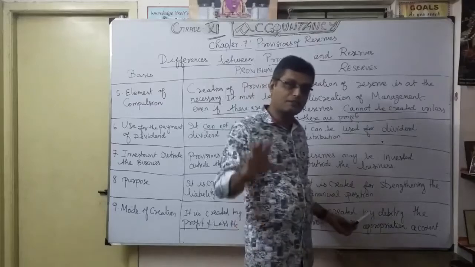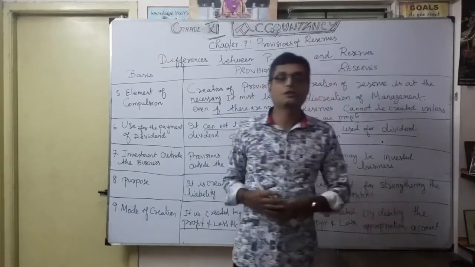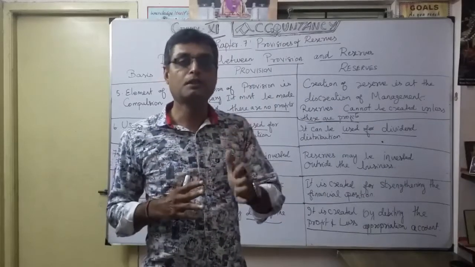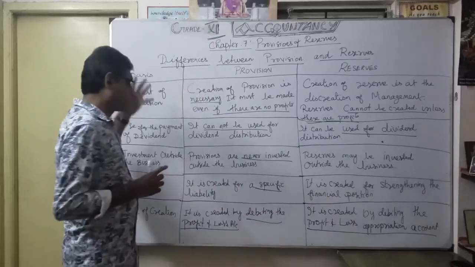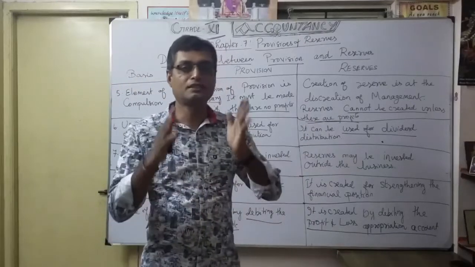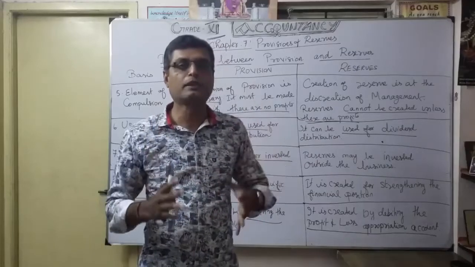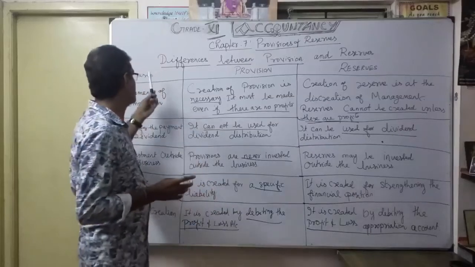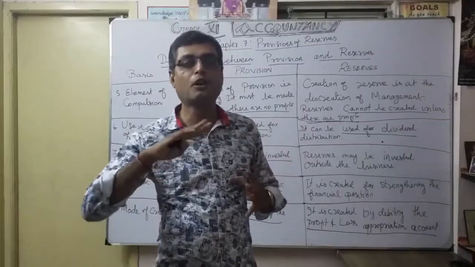So, as the provision is created, accordingly how to show in the profit and loss account debit side, here also the debit side. So what is the head? It is very new for you: profit and loss appropriation account. When you learn the partnership chapter, you will be able to understand profit and loss appropriation account. You understood? That's the nine differences between provisions and reserve. See, these differences are very, very, very important. You have to keep in your mind in what way provisions and reserves differ on different bases. That's how you can clearly have an idea to avoid the confusion.